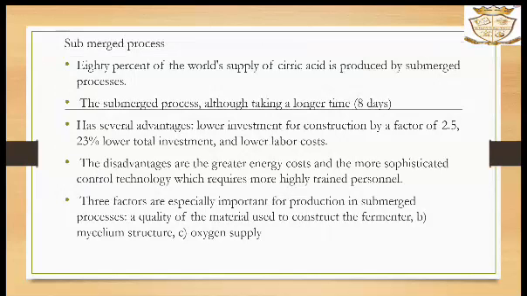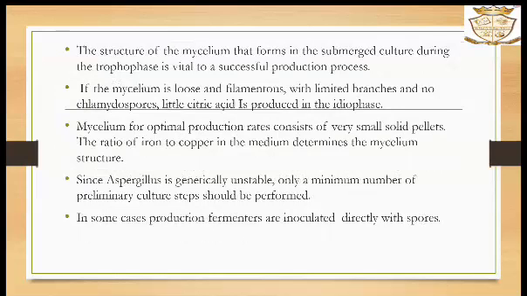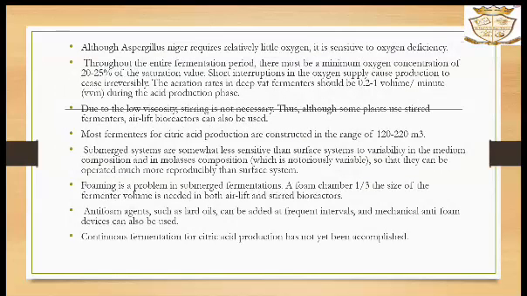80% of the world's supply of citric acid is produced by submerged processes. Although taking a longer time, the submerged process has several advantages and disadvantages. All are included here. The process is detailed in this. As it said earlier, the fermentation period, incubation period, duration, etc. are all included in this.